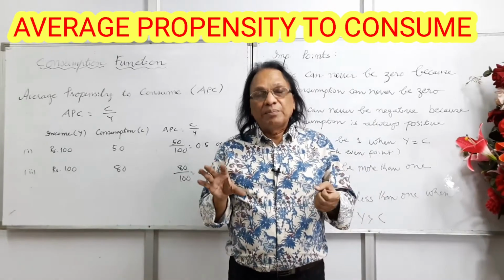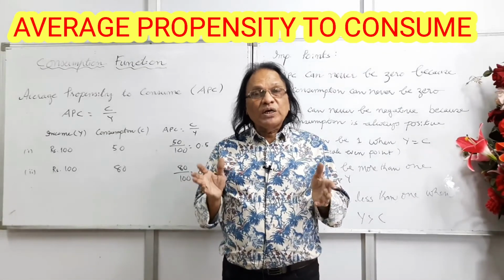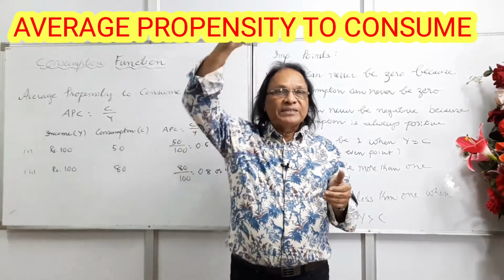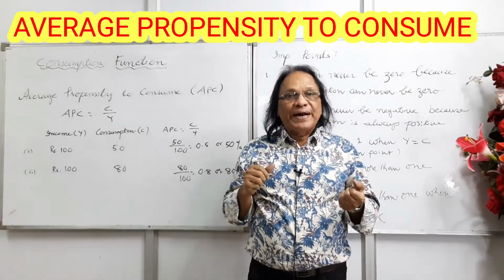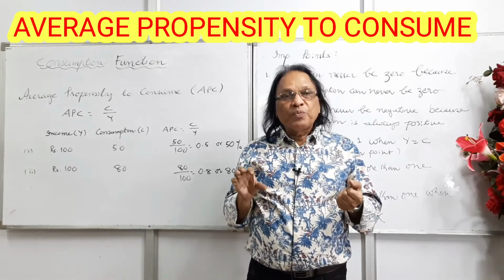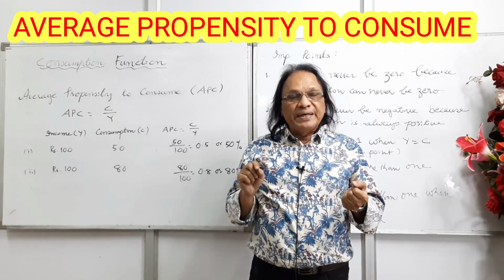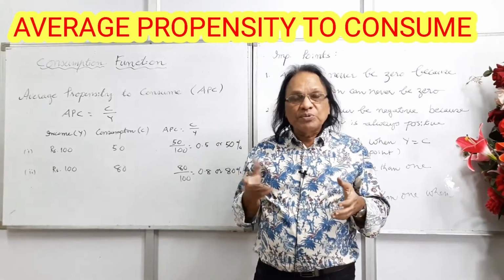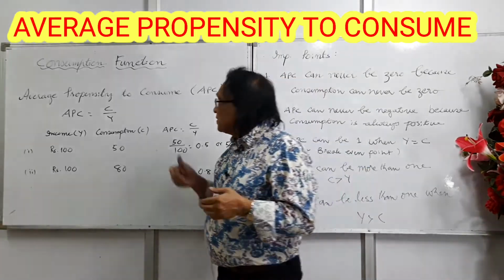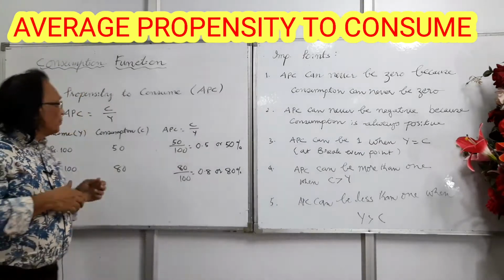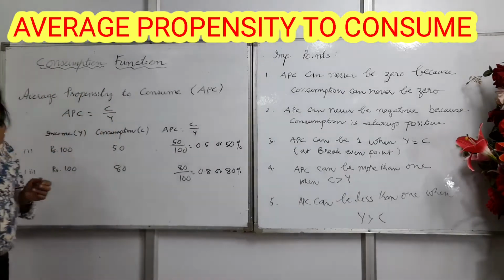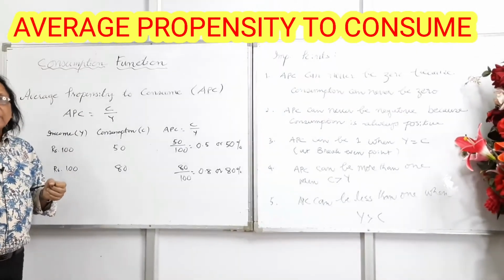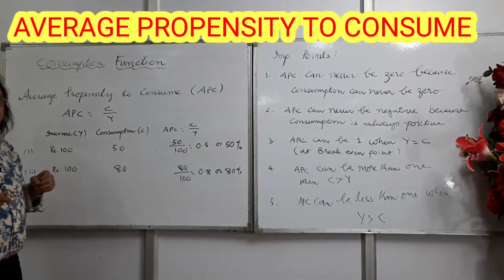Whenever we say income in economics, we are talking about disposable income, that is, after paying all the taxes to the government, whatever is left in your hands. So to put it in one sentence, APC is defined as the ratio of consumption to income. APC is C upon Y, where C stands for consumption and Y stands for income.